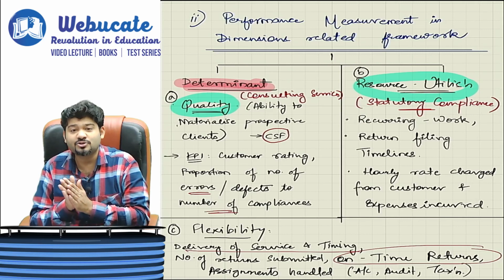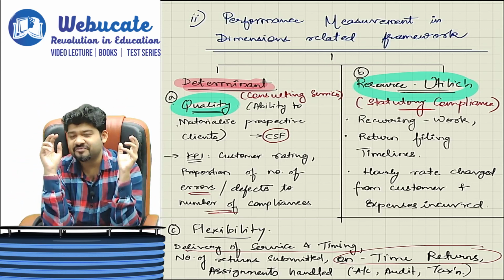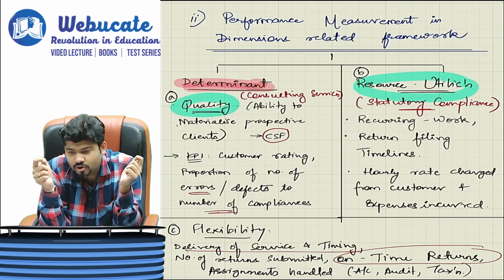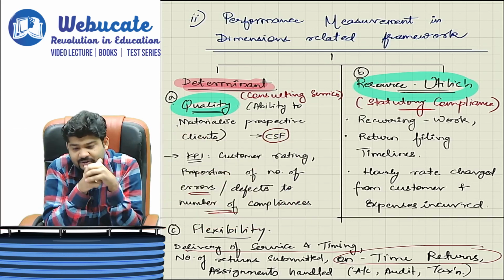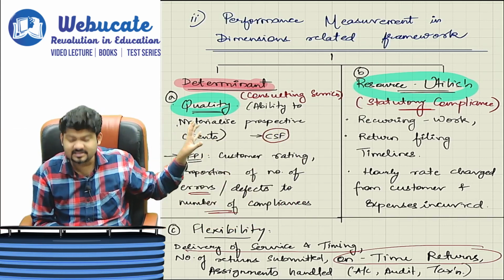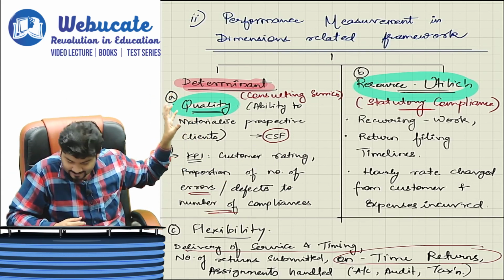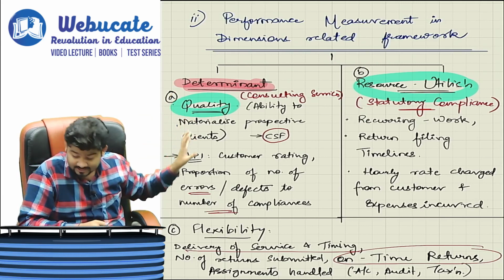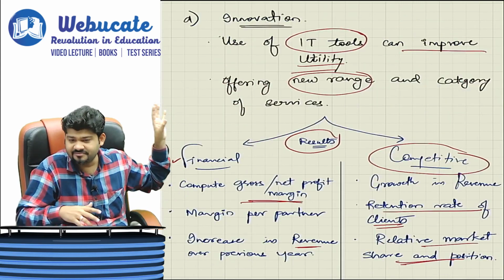Then there is resource utilization. For that we have how many returns we have filed, recurring returns, timelines whether have been followed or not, hourly rate that we are going to charge, and the expense that we are going to incur, all of that. Then there is flexibility in terms of delivery of service and timing, number of returns that we have submitted, whether they've been submitted on time, assignments handled like accounts, audit, taxation, all of that will be covered here.